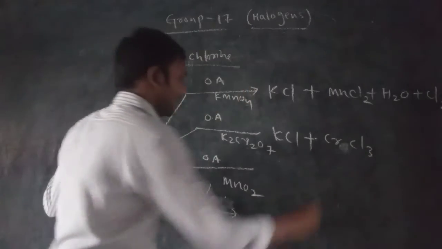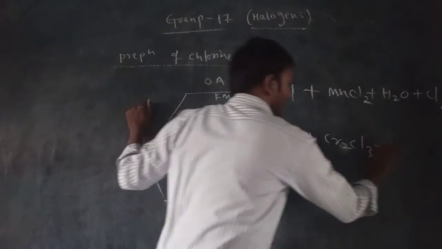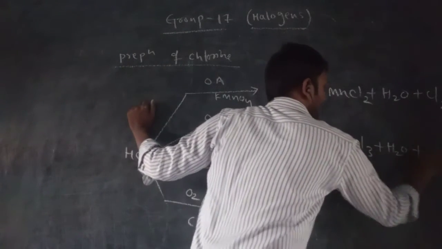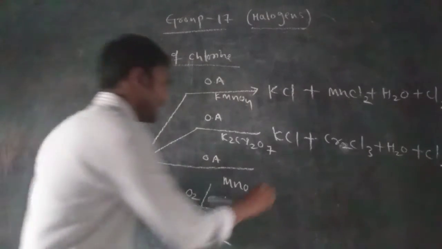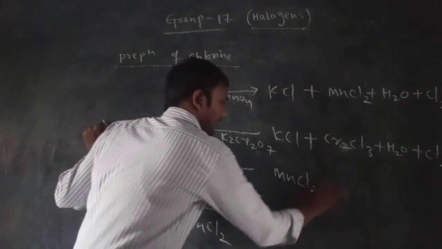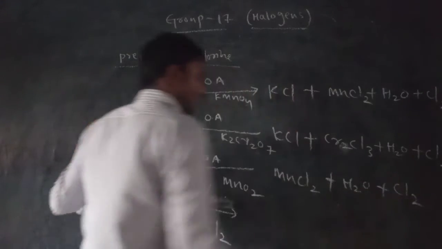Next, hydrogen and oxygen form water, and at the same time chlorine gas is released. Next, manganese dioxide: manganese reacting with chlorine forms manganese chloride. At the same time, water is formed, and chlorine gas is also released.